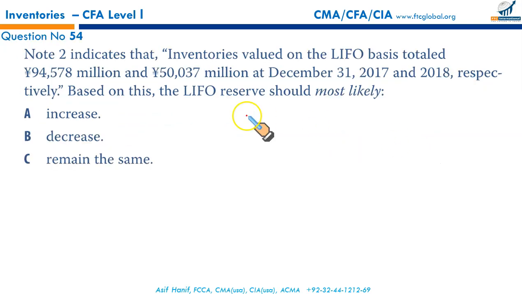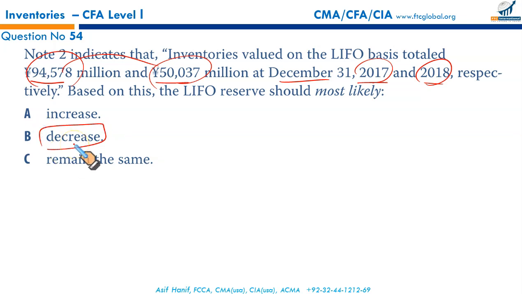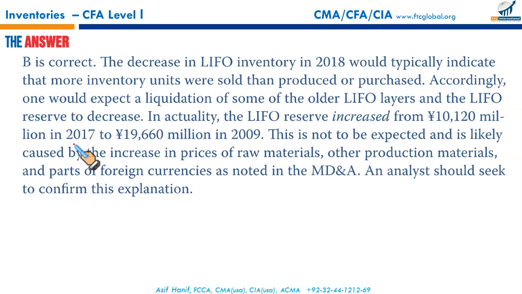Next, note 2 indicates that the inventories valued on LIFO basis totaled this at the start and this at the year end, 2017 and 2018. The 2017 number is 94,578 and the 2018 number is 50,037 respectively. Based on these numbers, since the inventories have fallen, the LIFO reserve should most likely decrease. When the inventory levels fall, LIFO reserve reduces, so that should reduce. Decrease is the right answer.